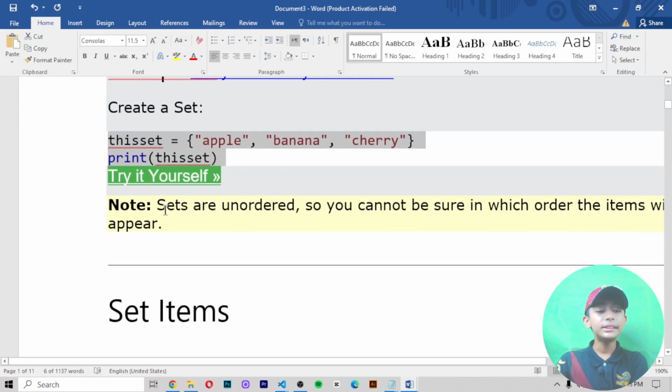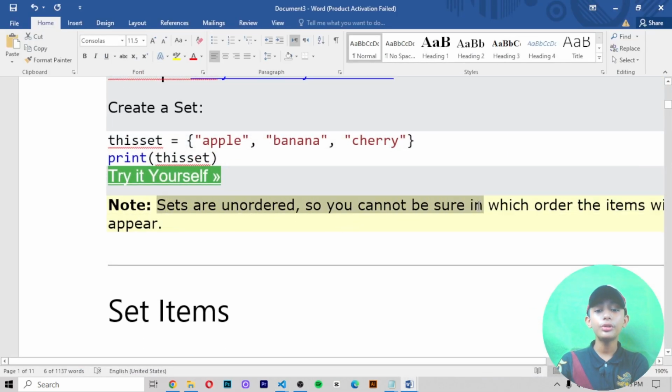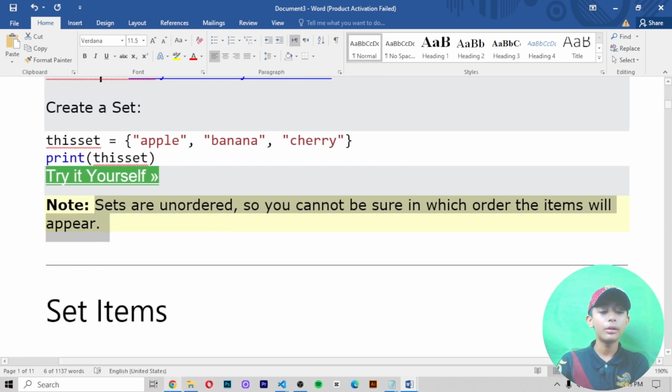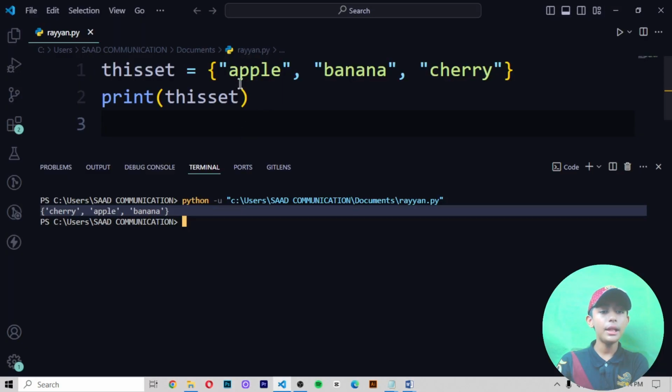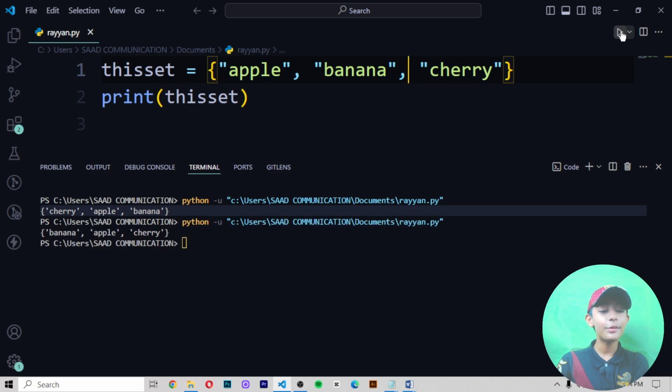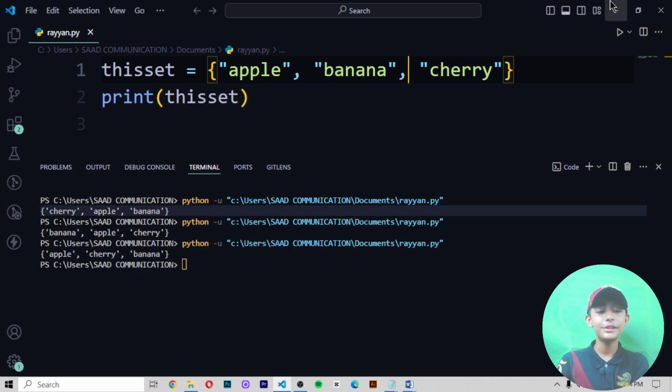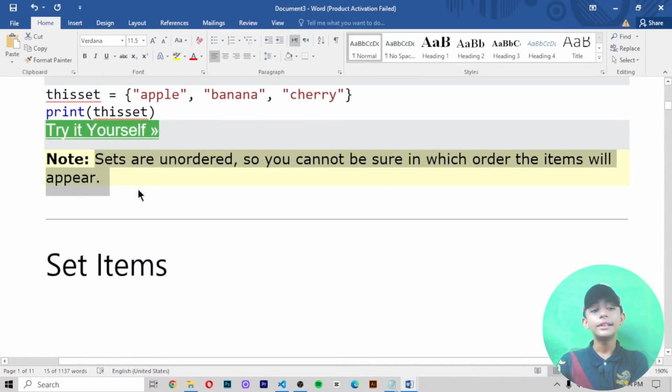Now note that sets are unordered, so you cannot be sure in which order the items will appear. Here I wrote apple, banana and cherry, but it gives me cherry, apple and banana, then apple, banana, cherry, then apple, cherry, banana. Why does it give me like that? Because sets are unordered.